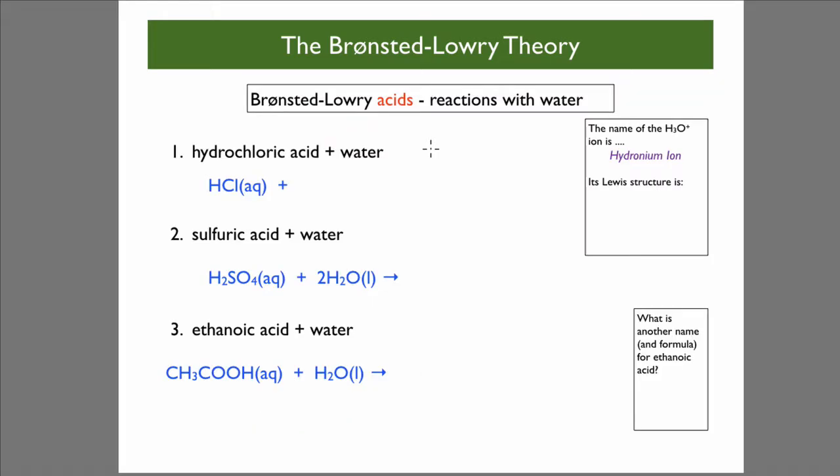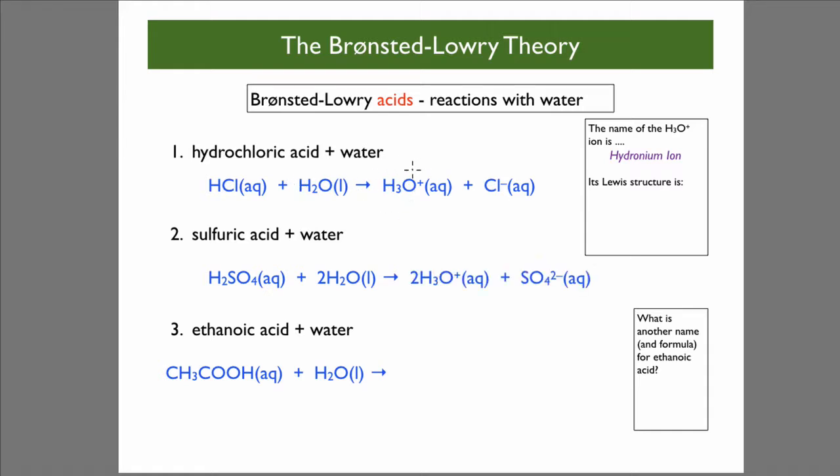Bronsted-Lowry acids, reactions with water. If we react hydrochloric acid and water, we form H3O+ and Cl-. You can see that the acid here has donated its H+ to water to form this hydronium ion.